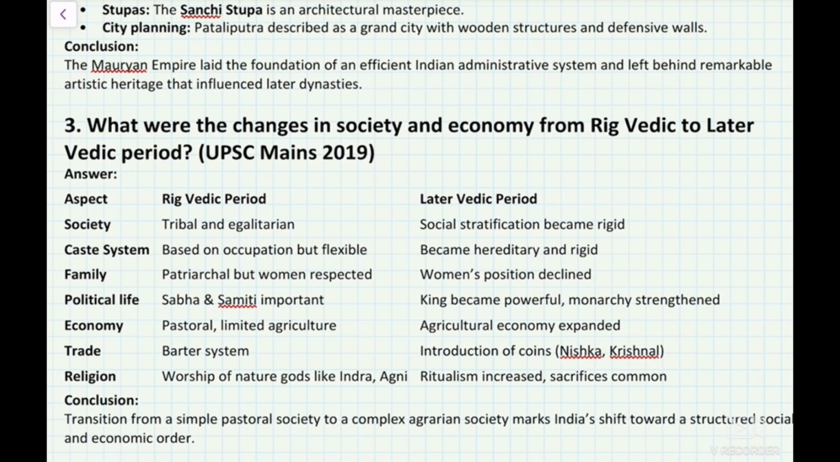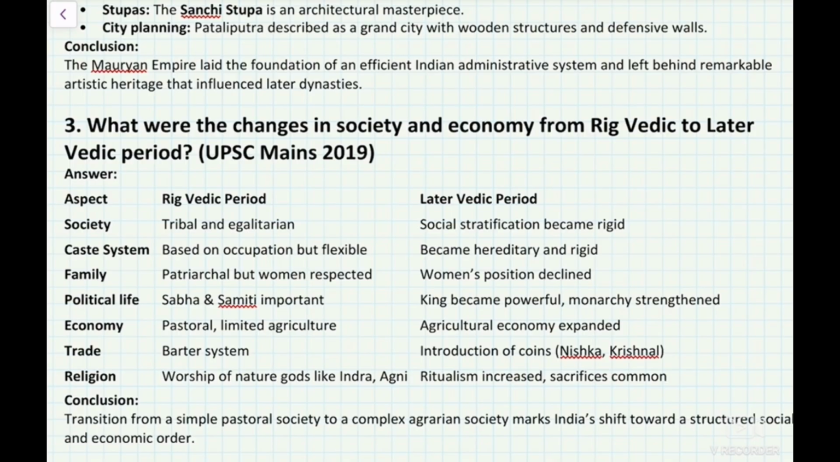In the Rig Vedic period, political life was centered on the Sabha and Samiti, which were important. The economy was pastoral with limited agriculture. Trade was based on the barter system. In religion, there was worship of nature gods like Agni and Indra.